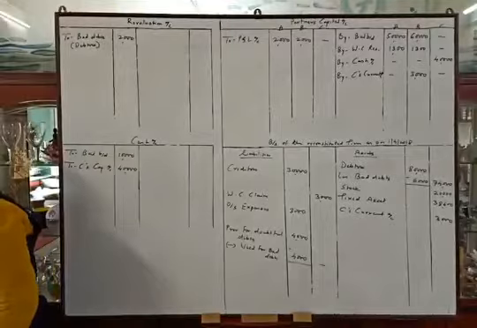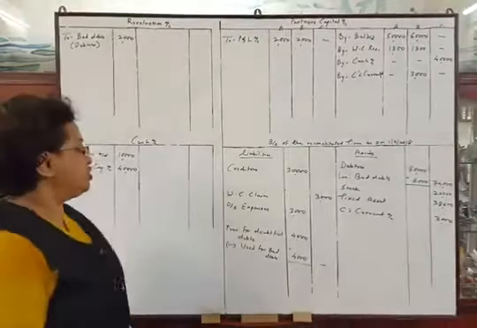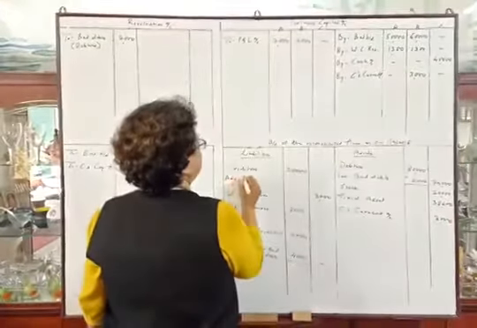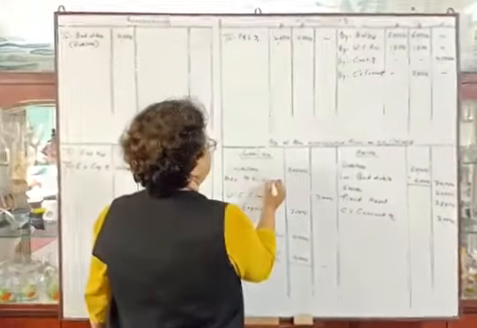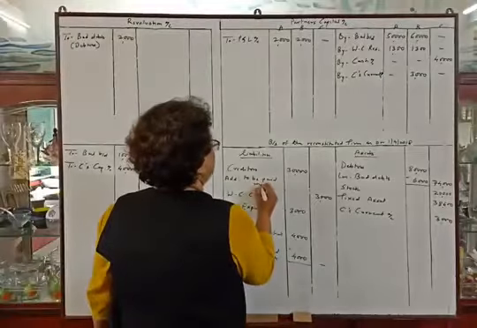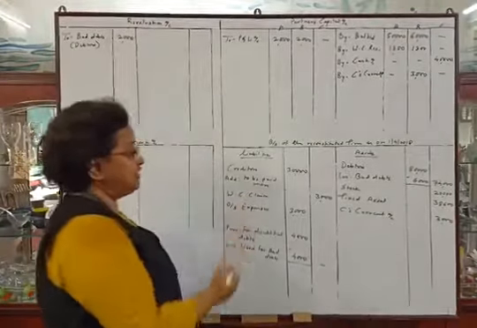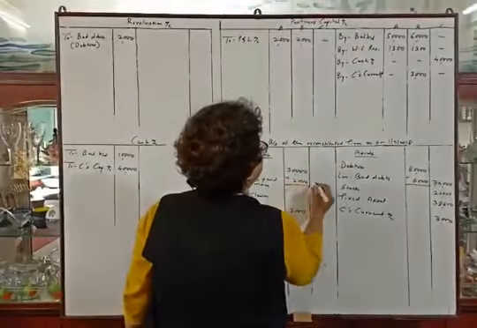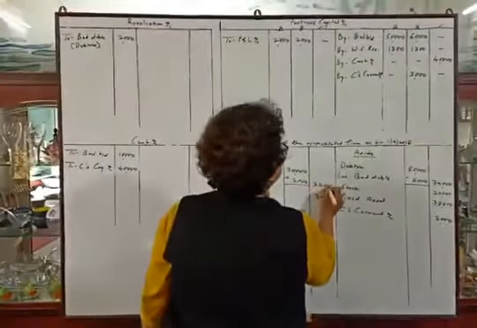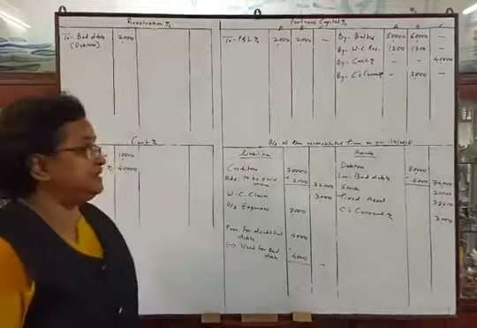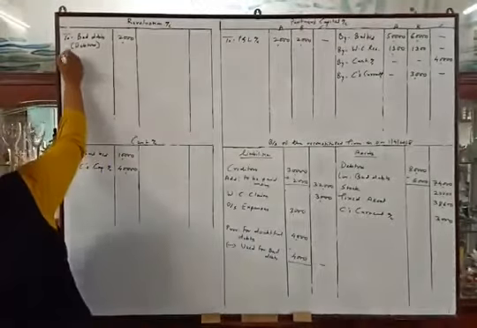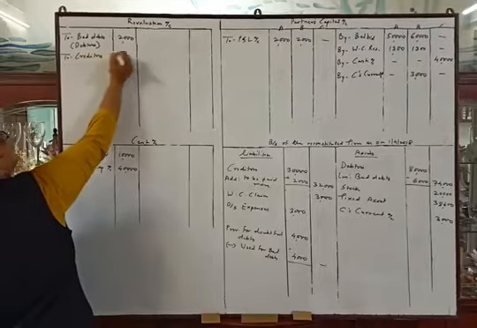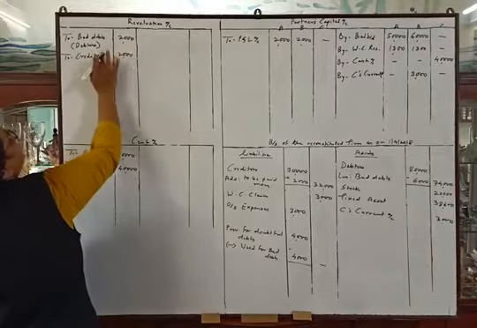Next adjustment. Creditors are to be paid rupees 2,000 more. So our liability of creditors is increasing, to be paid more, or you can write extra creditors of rupees 2,000. So the outer column amount will be 32,000, and an increase in the liability is a loss. So here, to creditors, rupees 2,000.